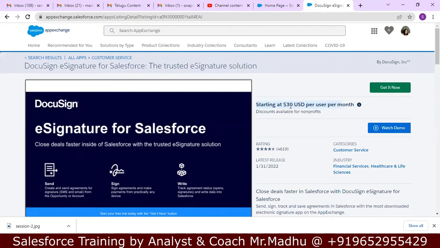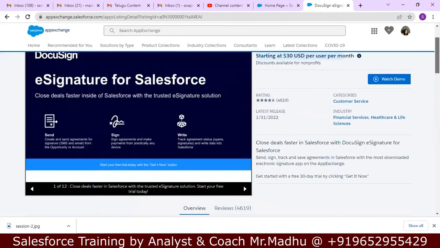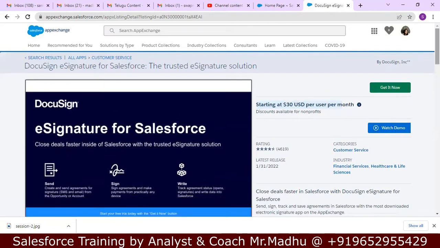It is starting at $30 per user per month. So if you want to buy the product, you can just install it. You can click on Get It Now, give your Salesforce credentials, pay money and install it.